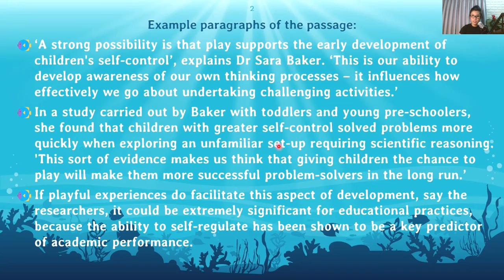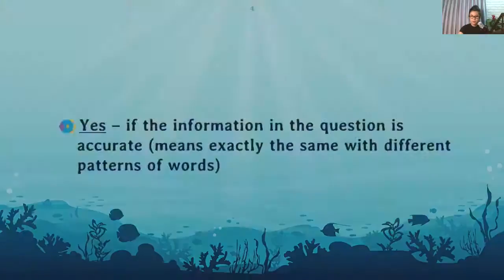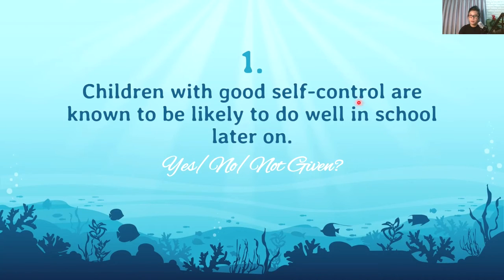And also, this aspect of development, which is children with greater self-control solving problems more effectively, is extremely significant for educational practices. And also, the ability to self-regulate has been shown to be a key predictor of academic performance. So we know exactly that the question right there is basically true. So this is our number one question.